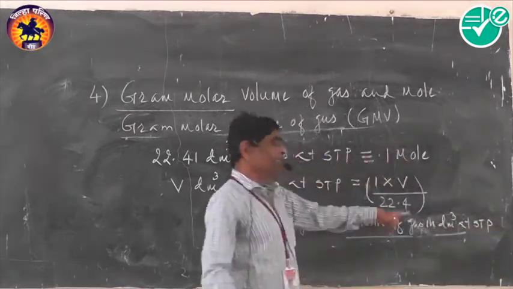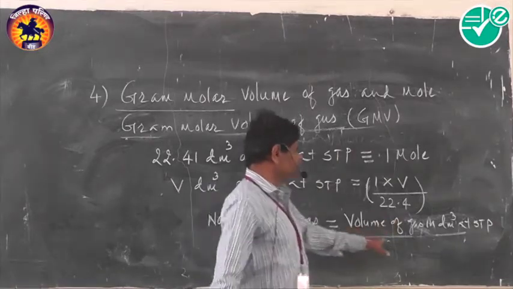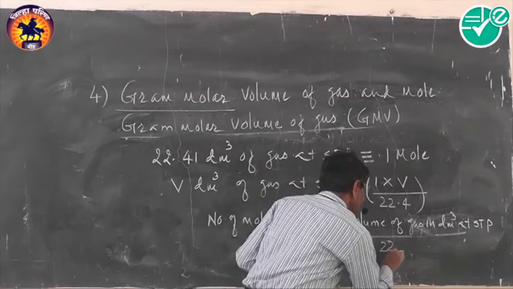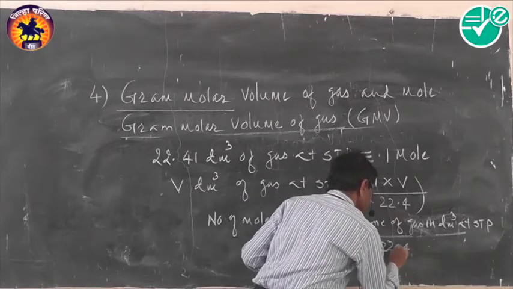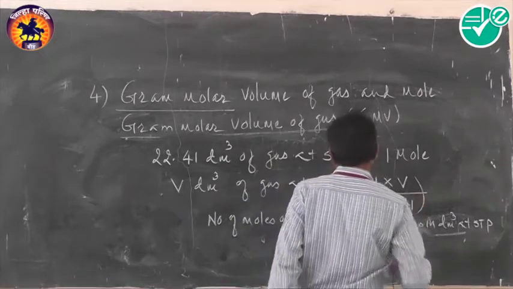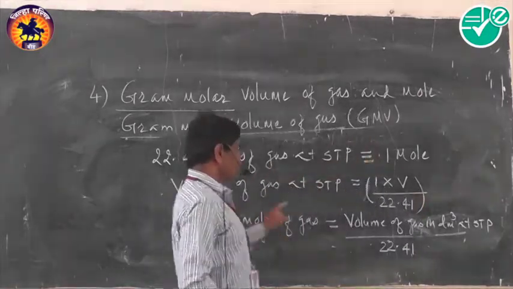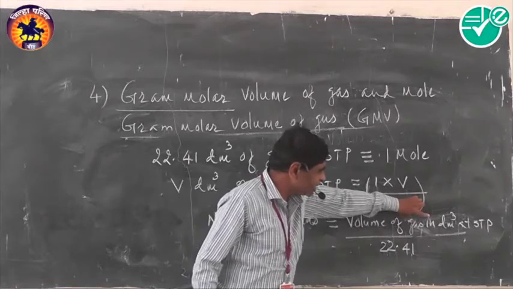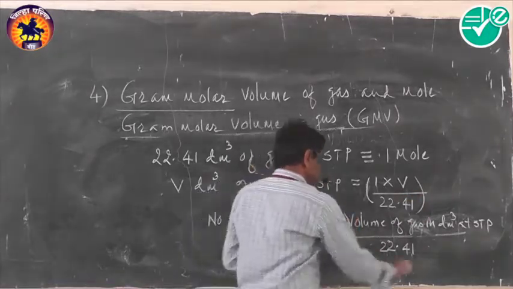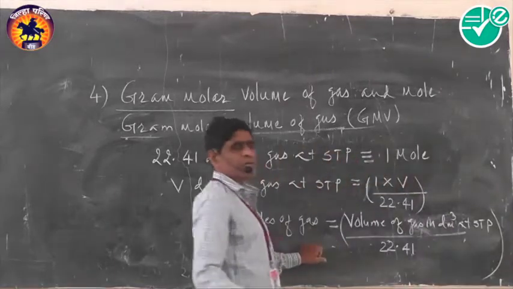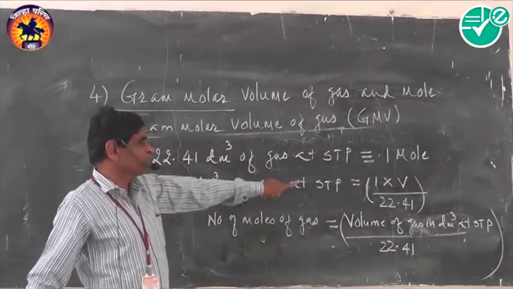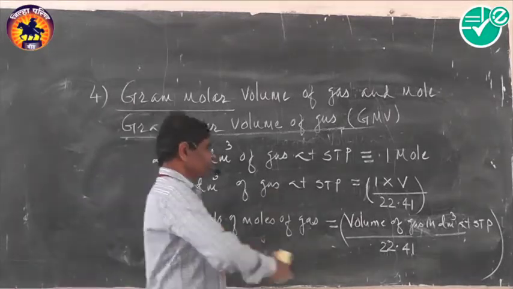What is the unit? Decimeter cube. And thus remember, volume of gas in decimeter cube at STP divided by 22.4 is the number of moles of gas in terms of volume. So you can calculate the number of moles from the volume of gas also.